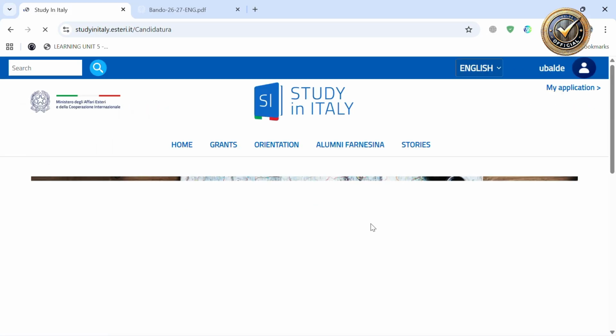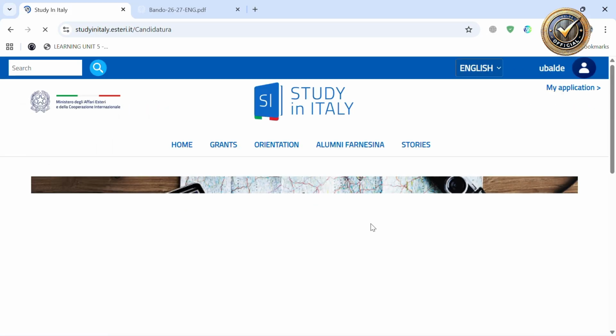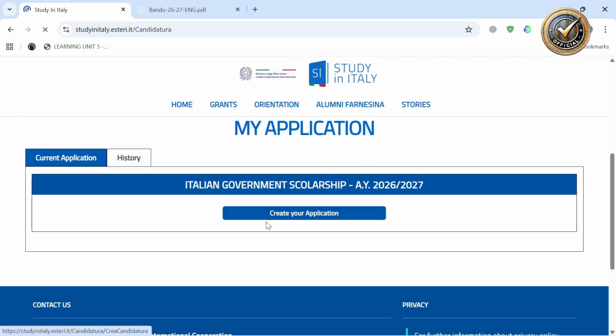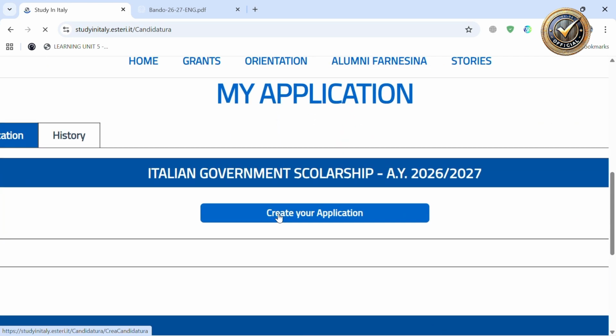After clicking on my application, you start here by creating your application, the Italian government scholarship. This is the scholarship I'm going to apply for, as we have created our account.